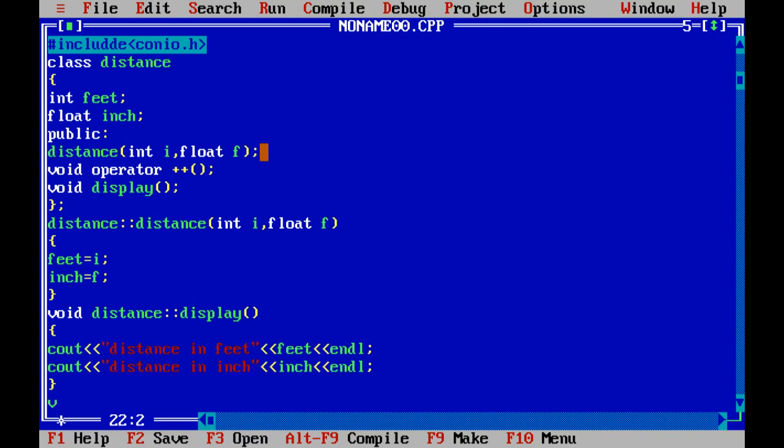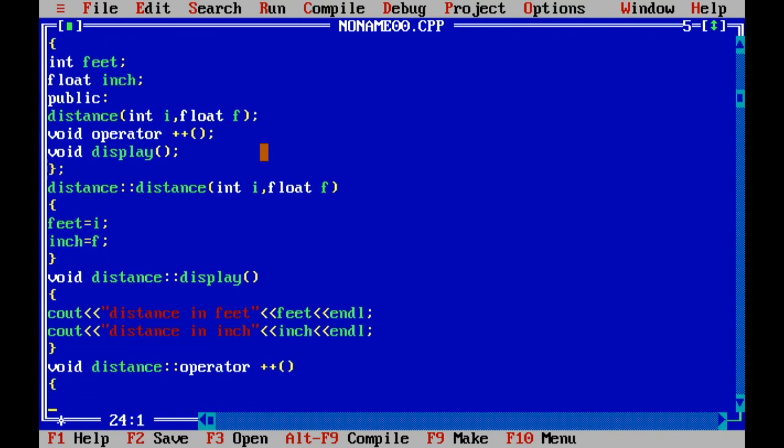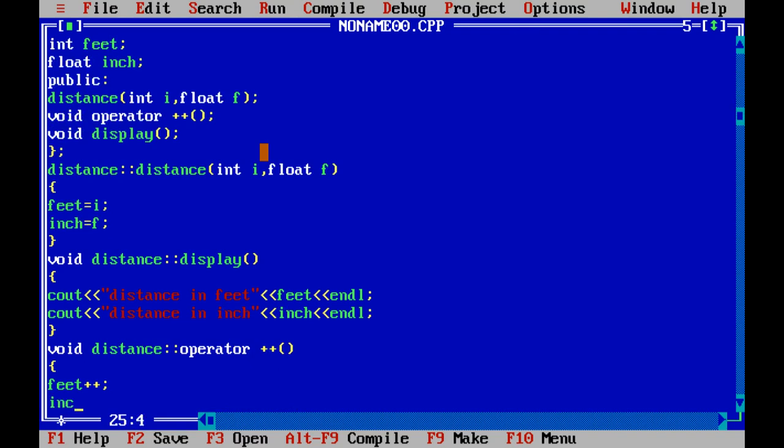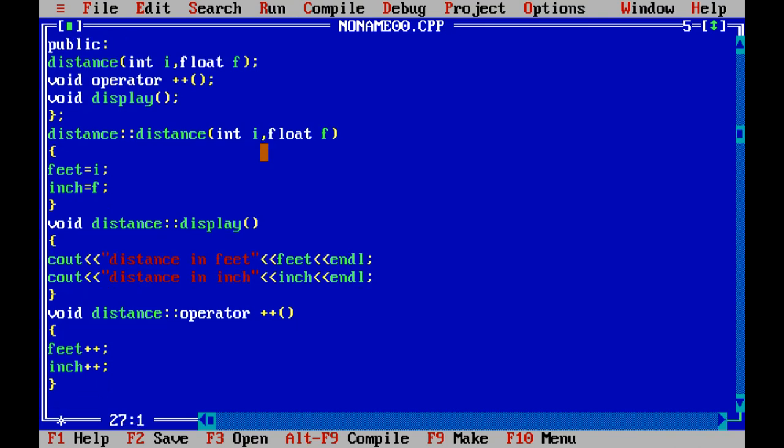And now define the operator function. What is the return type of the operator function? Void. Distance is the name of the class, scope resolution, and the function name, here operator function, that is why the keyword operator plus, without any arguments. And here what it is doing, simply it is incrementing feet and inch. That is the definitions of all these functions.